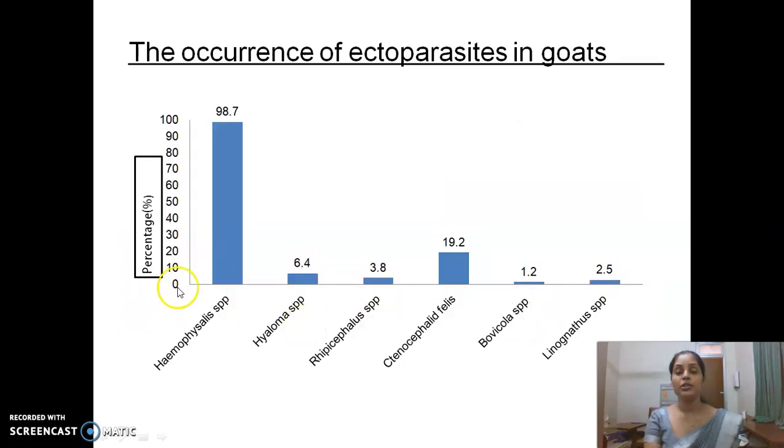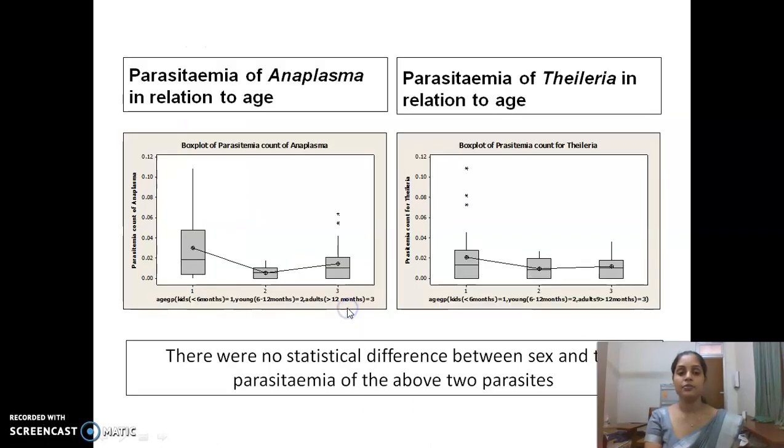This graph shows the occurrence of ectoparasites in goats. Here, Haemaphysalis has the highest occurrence than the other ectoparasites, as well as the higher occurrence than the other two tick species.